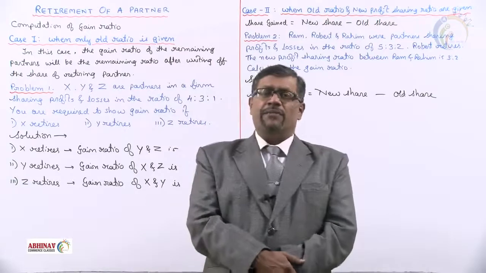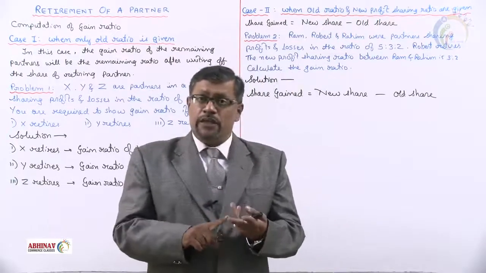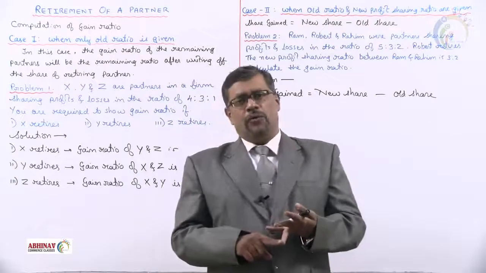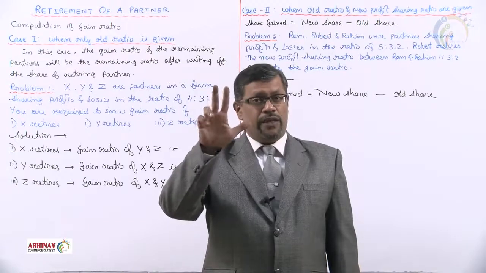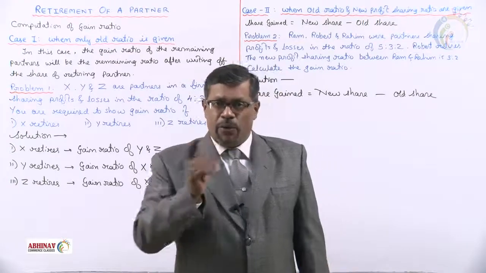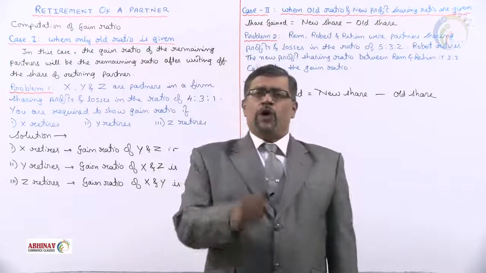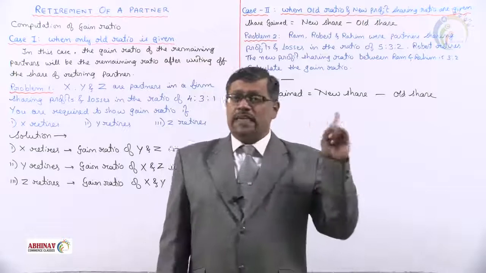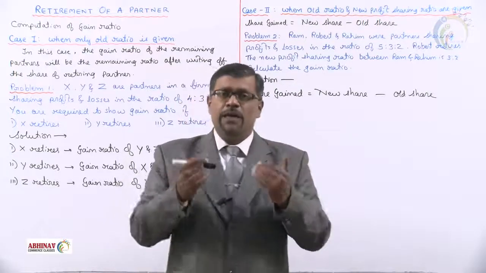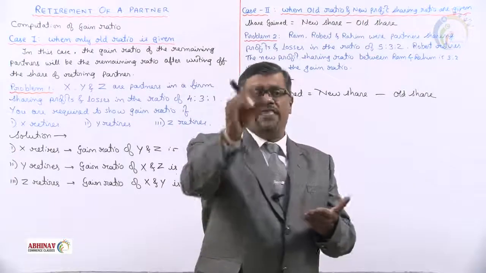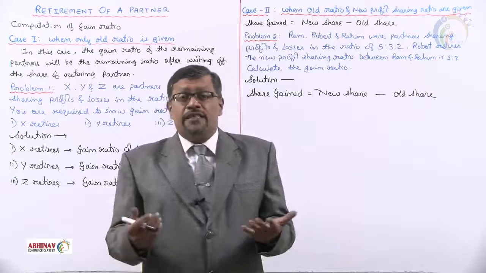But before we start with the main problems of retirement, we have to learn what is gain ratio, new profit sharing ratio, and the goodwill entries, as we have done in admission: new ratio, sacrifice ratio, and the goodwill. Same in retirement, we'll learn this first and then proceed further. What is sacrifice ratio? When the new partner comes in admission, old partners sacrifice their share. Here, there is no sacrifice. Here, there is gain ratio.